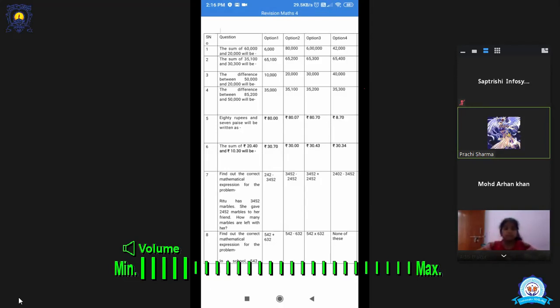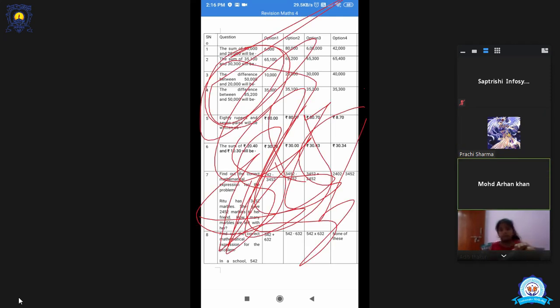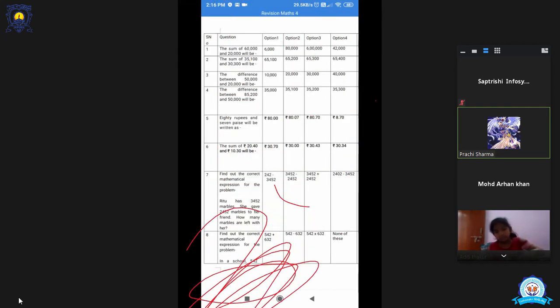Paise will be written as... Now, first of all, the symbol of rupee is going to come. Eight hundred rupees and paisa.